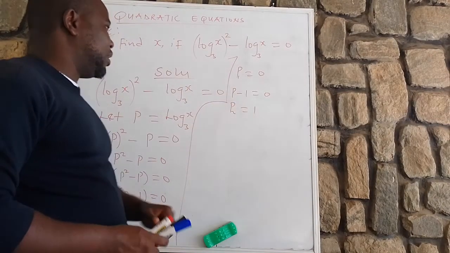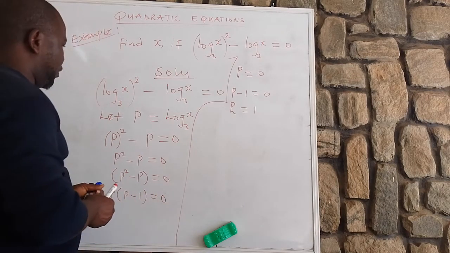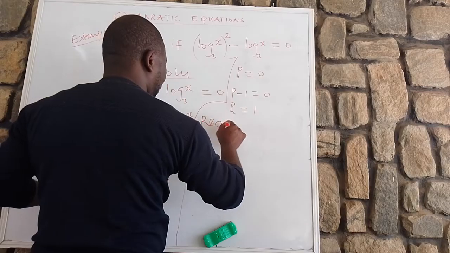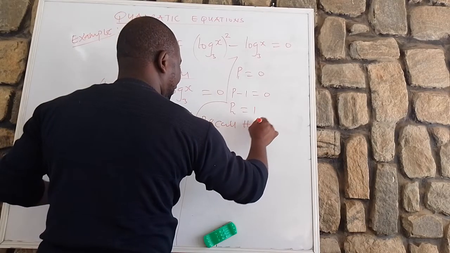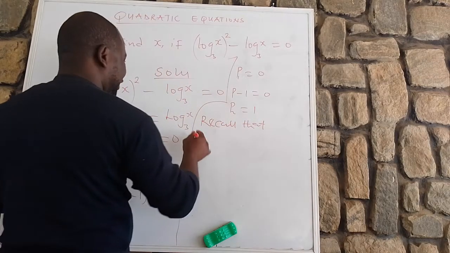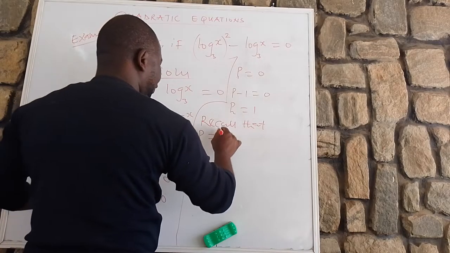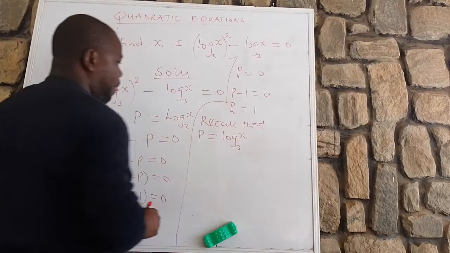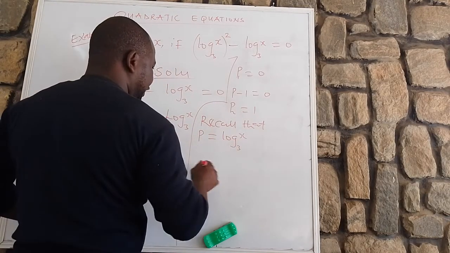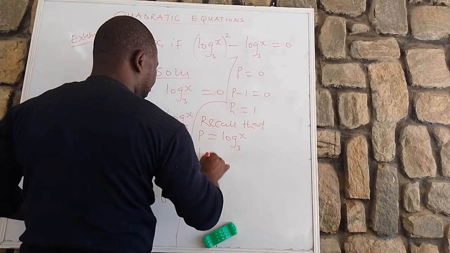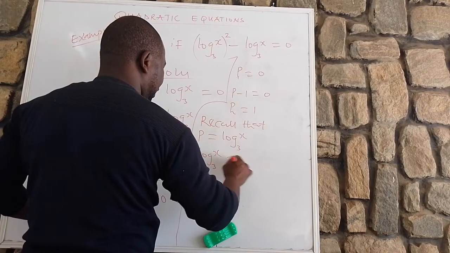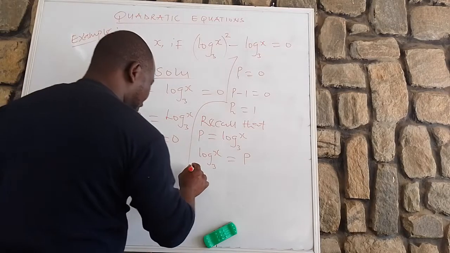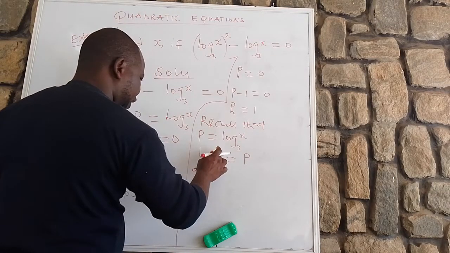Recall that P is equal to log x base 3. So we can rewrite it this way: log x base 3 is equal to P. At P1, we want to find the value of x1.